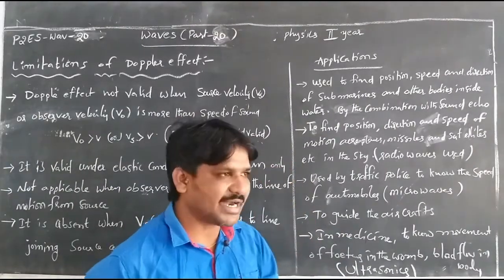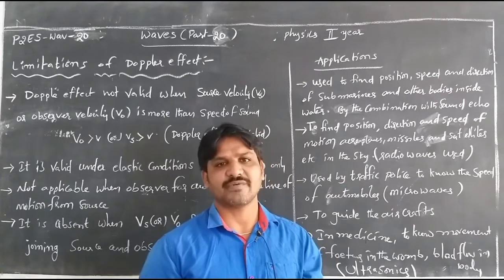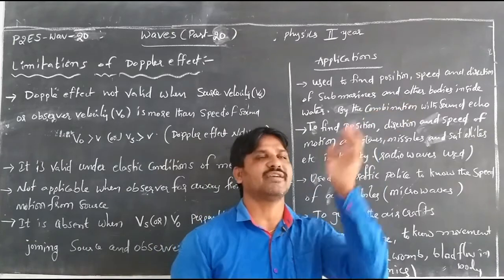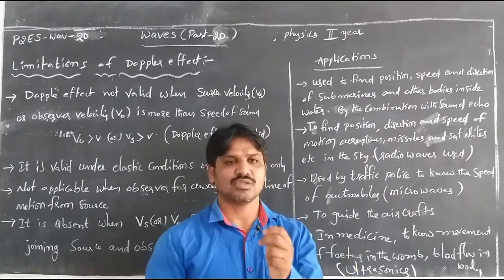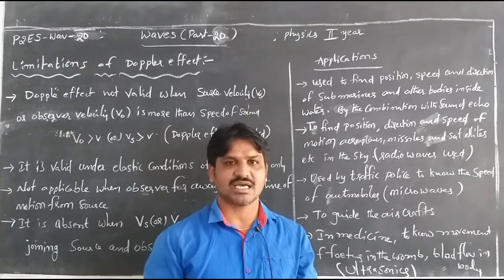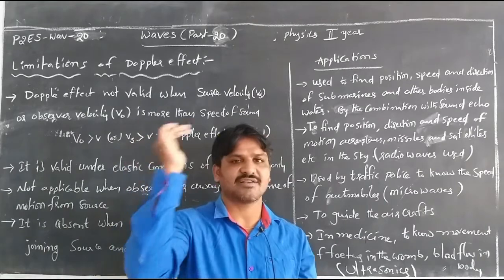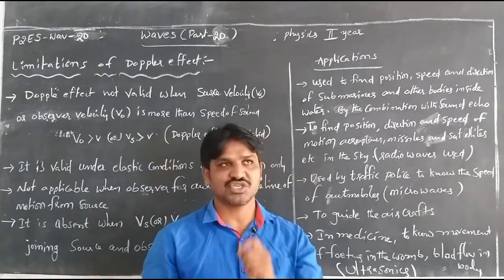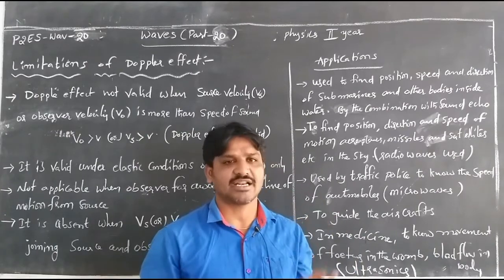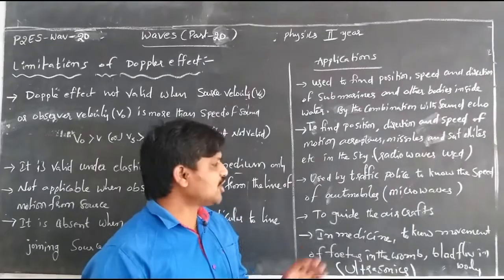And to find the direction, speed and position of aircraft, satellites, missiles, whatever is moving in the sky, that is, the position, direction and speed of the objects flying in the sky, such as satellites, missiles, aircraft, aeroplanes, rockets, we use radio waves.